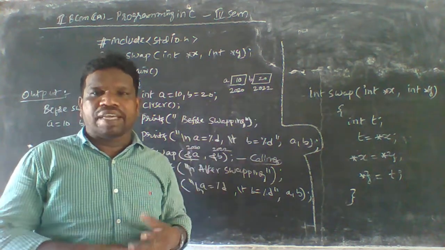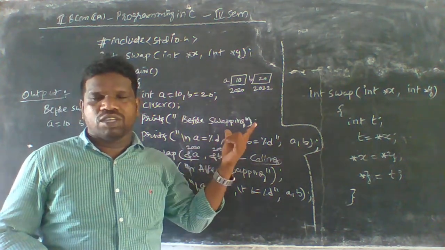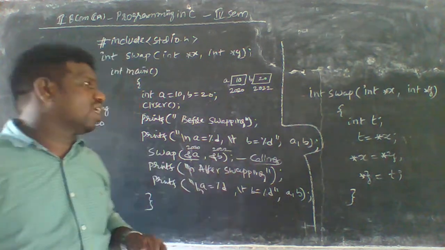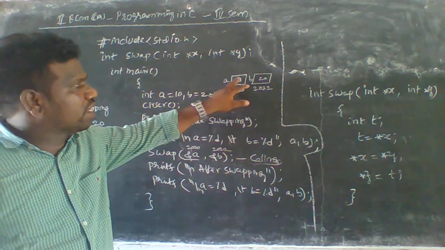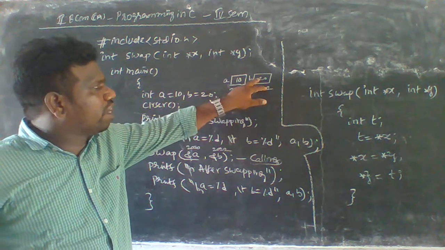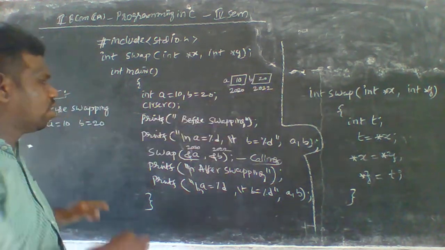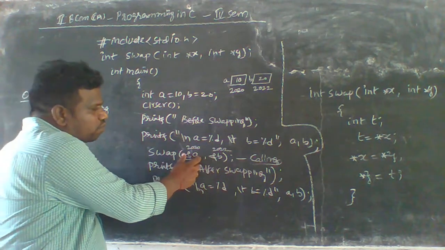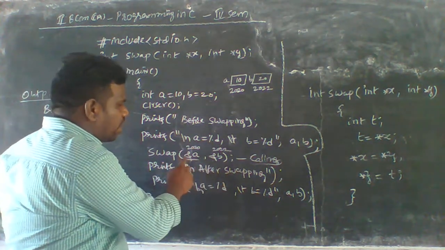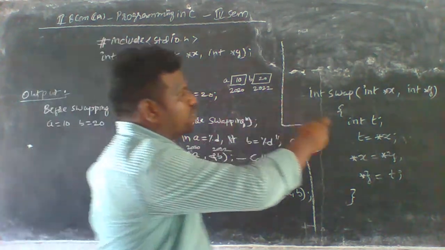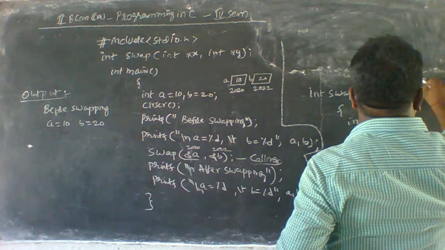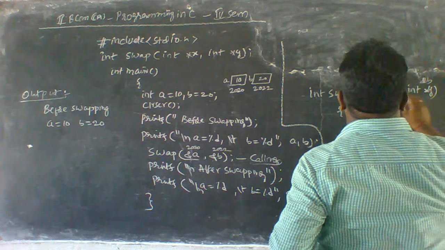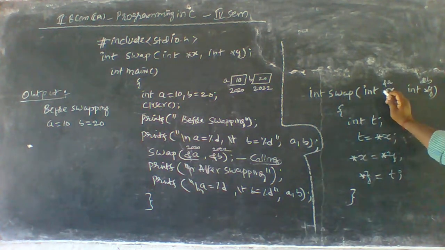That's why I'm giving the space between these two values, 22 here. This is the address of A, this is the value of A, this is the address of B, this is the value of B here, and we can transfer these values like this: ampersand A here, ampersand B here, ampersand A here, and ampersand B here.